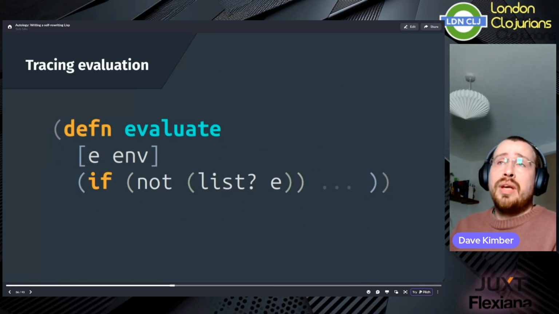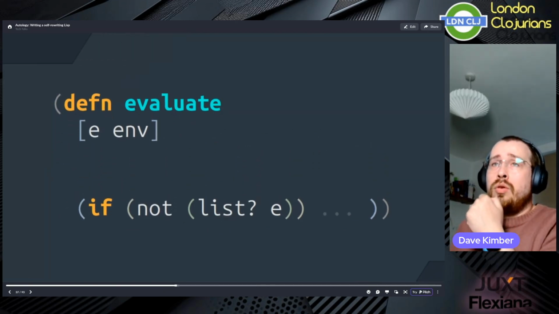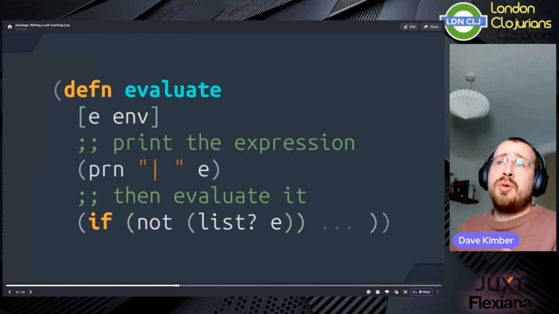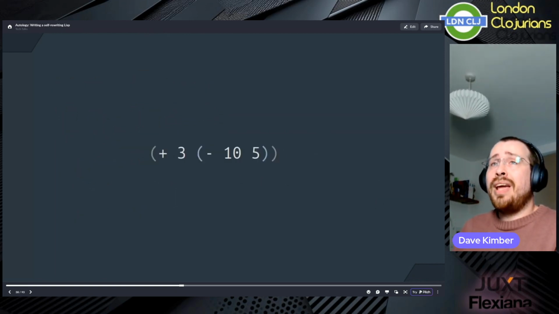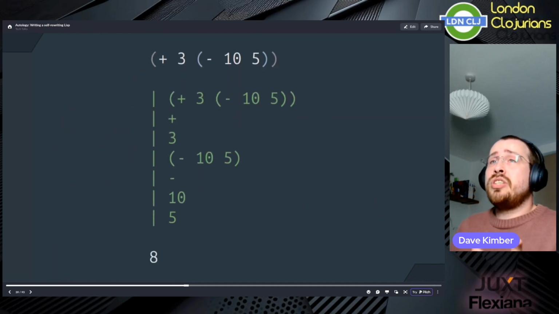Another tweak that we could make is to implement a basic form of tracing. Here we have a condensed version of our original interpreter. And all we need to do is print the expression E before we evaluate it, like normal. Now, when we evaluate an expression, we print each sub-expression in the order we evaluate them before returning the final value.